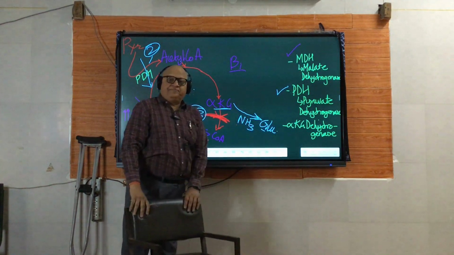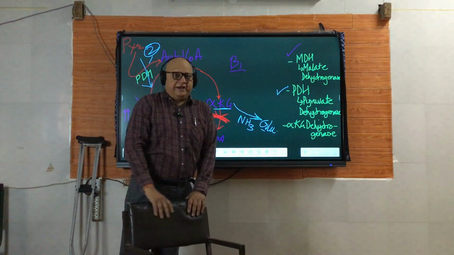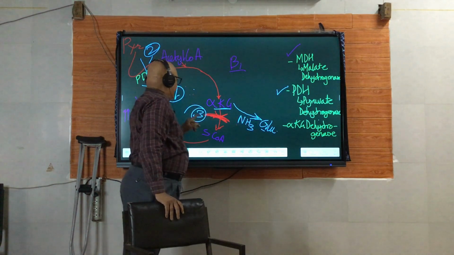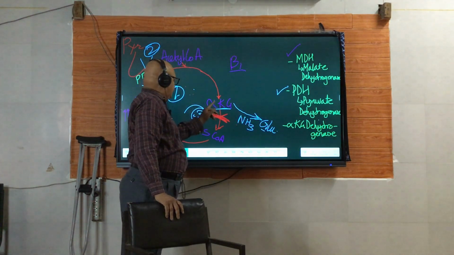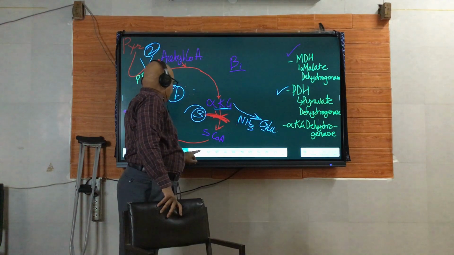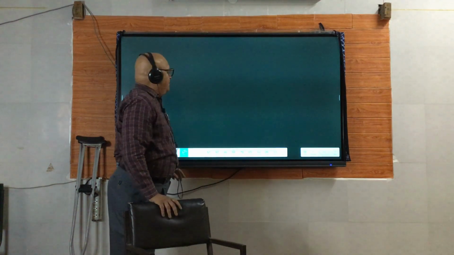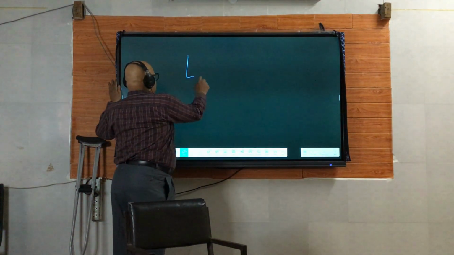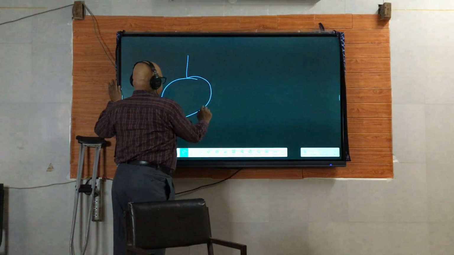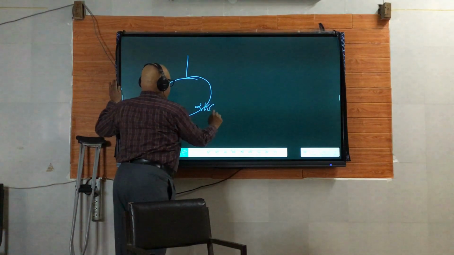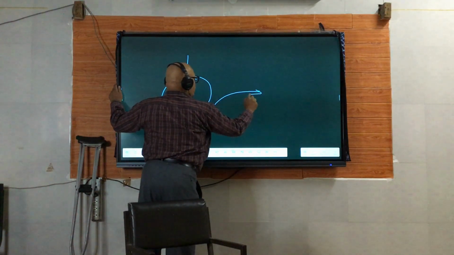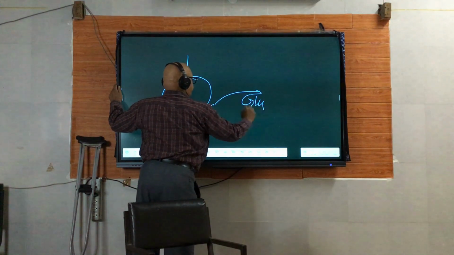Glutamate is an excitatory neurotransmitter itself. But at the moment, what we can say is that alpha ketoglutarate is being drained off in some other pathway. Normally, alpha ketoglutarate should have gone into the TCA cycle, but now it is going for glutamate formation.